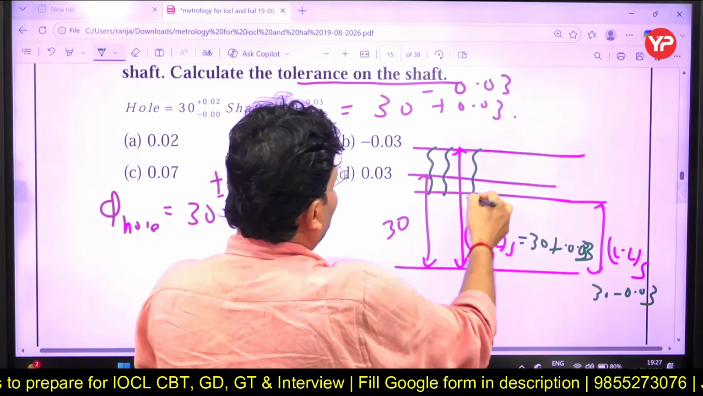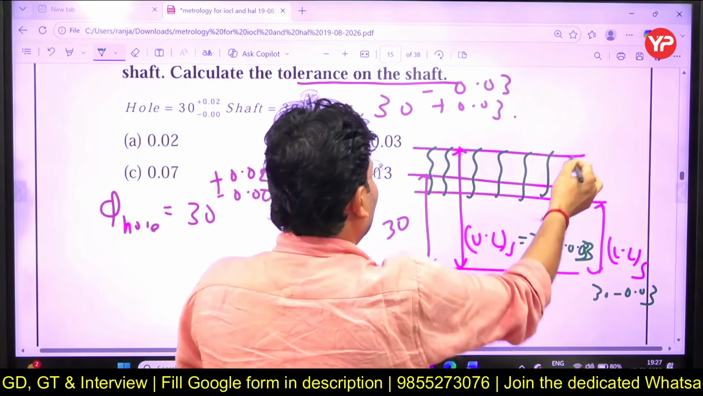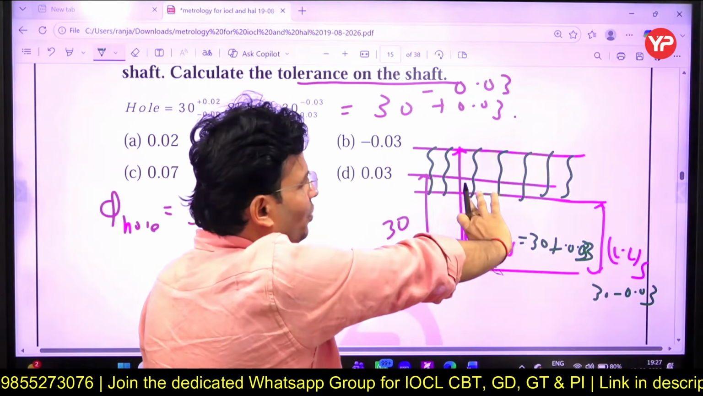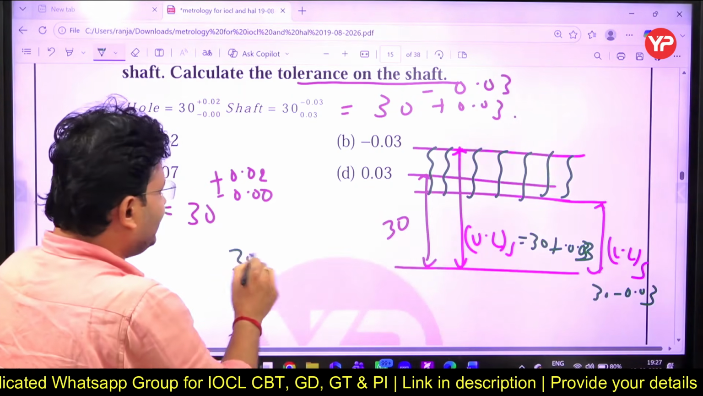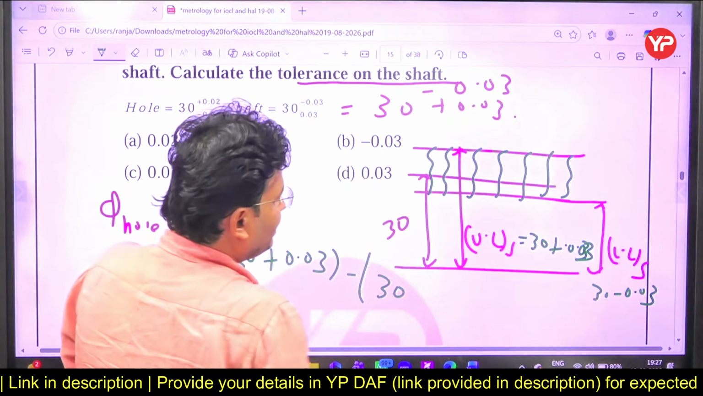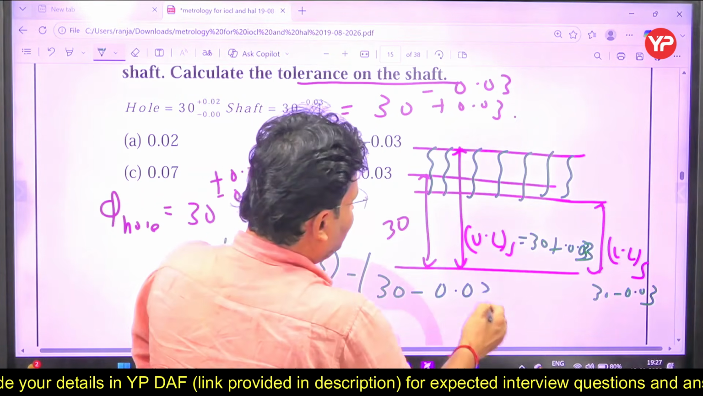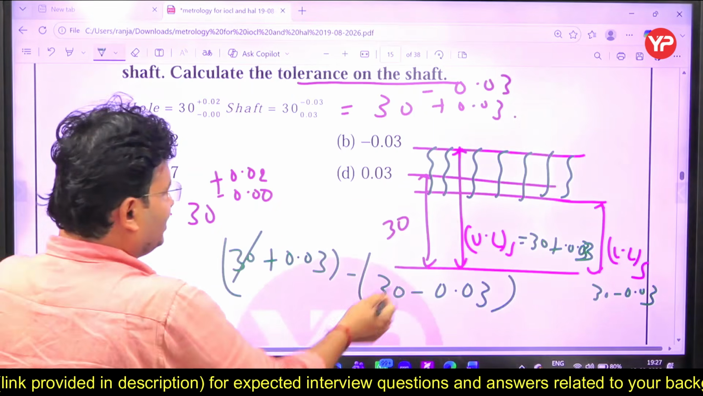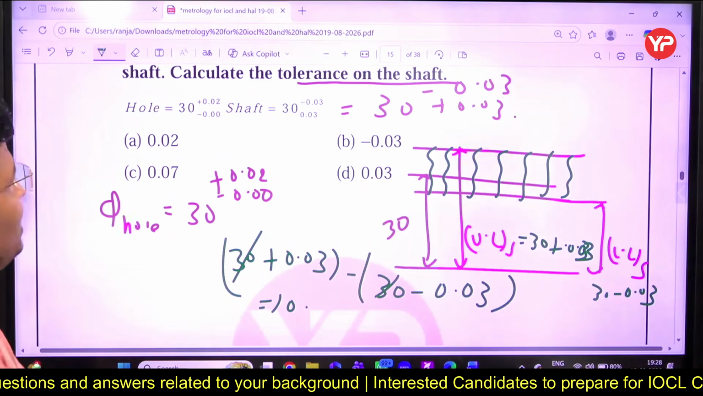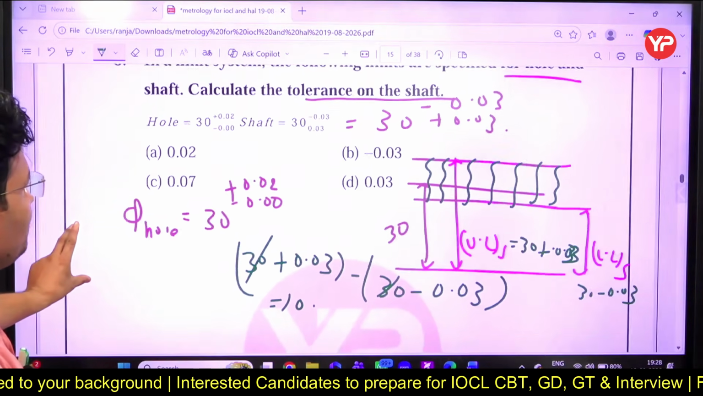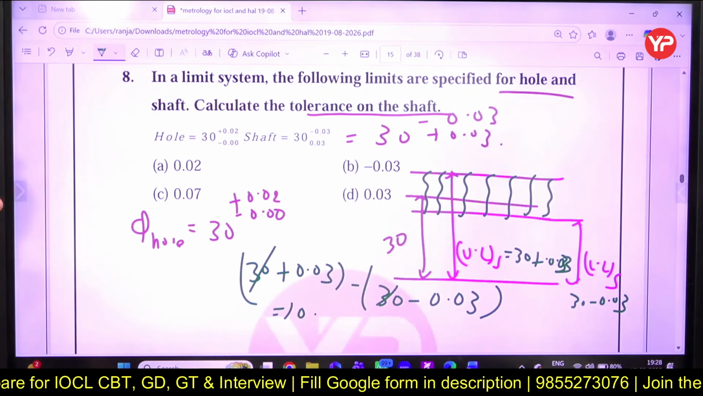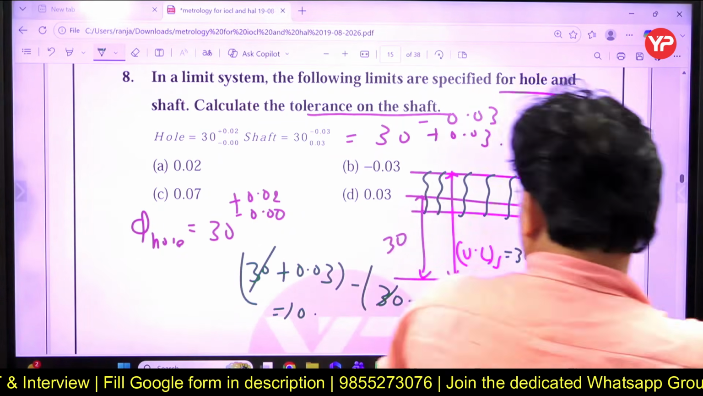This is called what? Tolerance. So what will be the tolerance? Tell me, what will be the tolerance? Simple, we can say upper limit minus lower limit. So the upper limit will be what? 30 plus 0.03 minus 30 minus 0.03. So 30 will get cancelled out. Ultimately minus minus plus will get 0. How much is the value coming out to be? This is 0.03 shaft. Okay, so what answer are you getting by solving that?